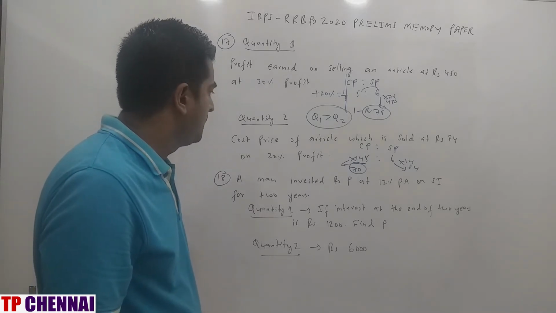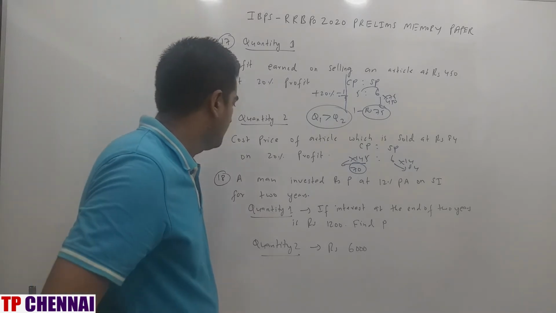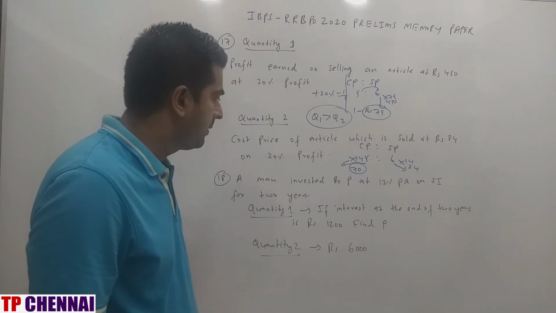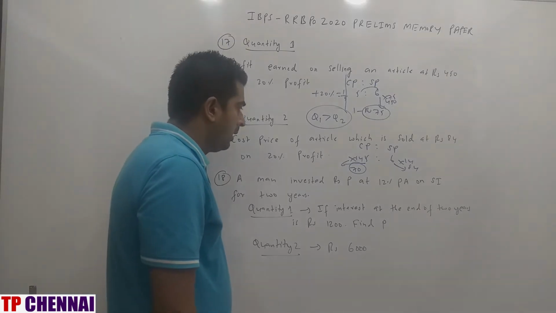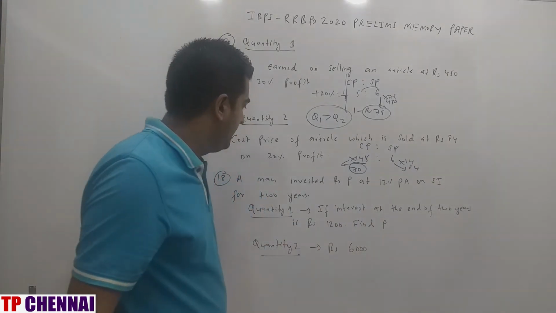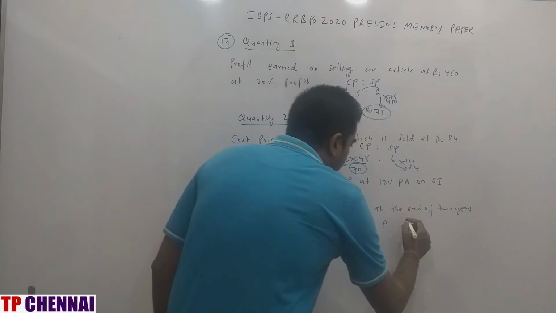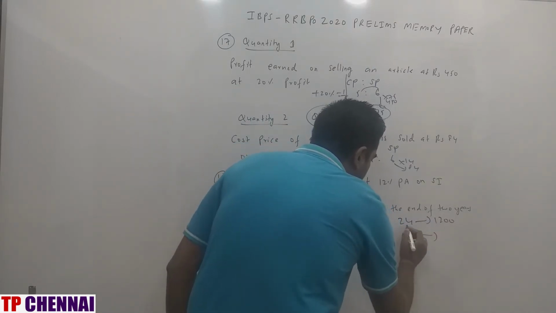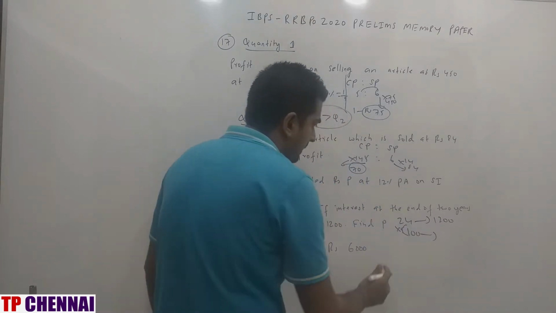A man invested rupees P at 12% per annum on SI for 2 years. Quantity 1: if interest at the end of 2 years is rupees 1200, find the value of P. 12% for 1 year, for 2 years 24%. So 24 parts is 1200. Principal is 100 parts. This is 5 times, right?